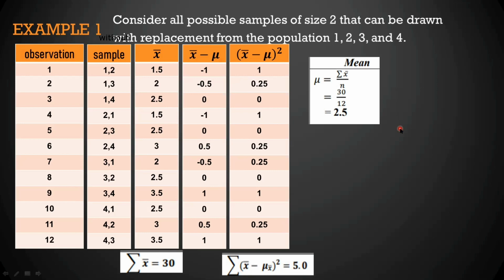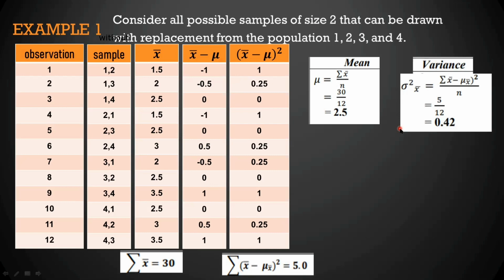So to get the variance, this is the formula. So variance of the sample mean is equal to the summation of sample mean minus mean of the sample mean squared over the number of observation. So yung summation natin is 5 over 12 because of the number of observation. So 5 over 12 is equal to 0.42.